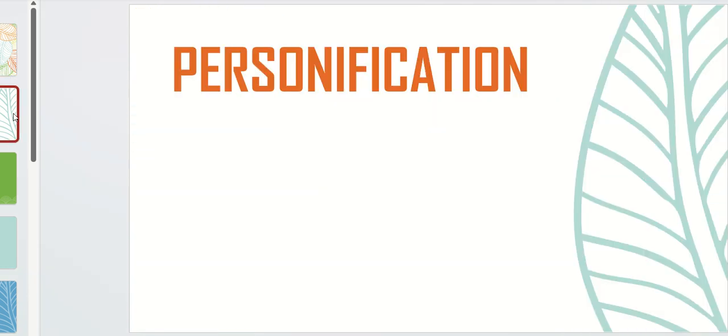So the first term is personification. Personification is a literary device that attributes human characteristics or emotions to animals or inanimate objects. It is used to create vivid imagery, and it helps the readers to relate to non-human subjects by giving them human qualities. For example, in the syllabus we have John Donne and the poem Death Be Not Proud. Death is personified and given human attributes of being proud. So this is an example of personification.